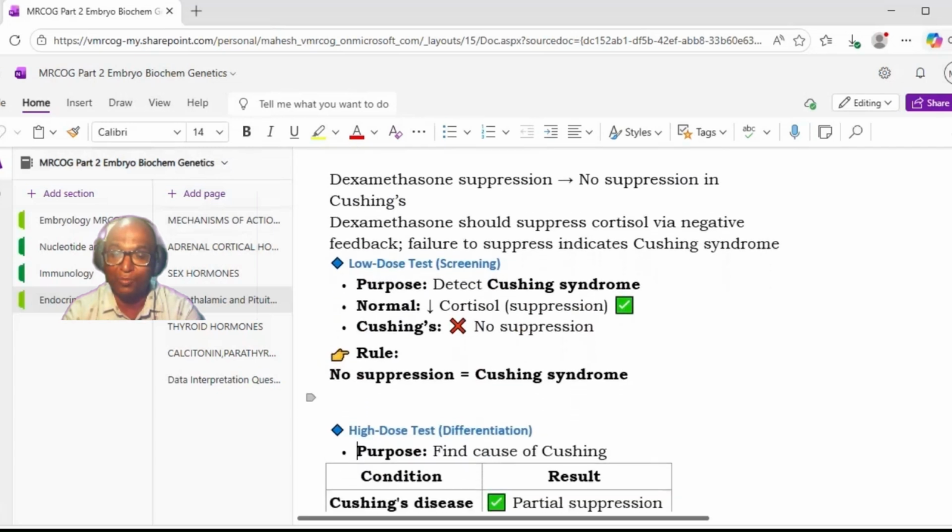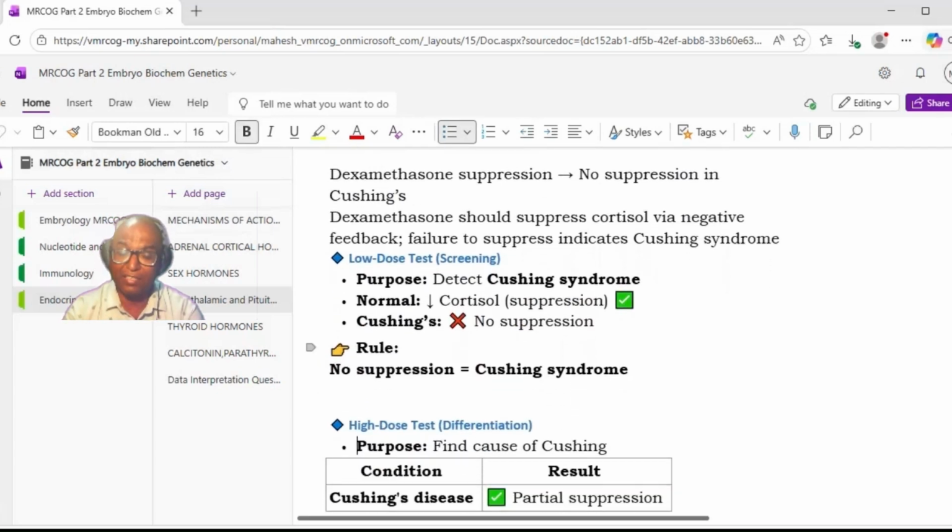Sometimes if they ask you in detail in the options, you may have the low dose dexa suppression test and the high dose suppression test. So we may get confused. That is why I have mentioned it here. Basically, the low dose dexamethasone test is a screening test. It will just detect Cushing syndrome. It will not find out the cause. So the purpose of the low dose dexa test is to detect whether it is Cushing syndrome or not.